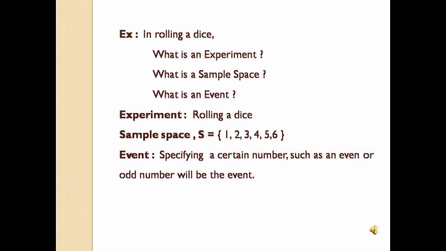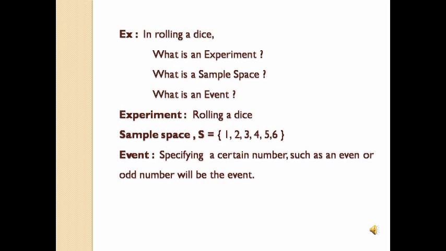We know that sample space is nothing but the set of all possible outcomes of a random experiment. So now the experiment here is rolling a dice. When we roll a dice, what are the possible outcomes? 1, 2, 3, 4, 5 and 6. So the sample space S is equal to {1, 2, 3, 4, 5, 6}.